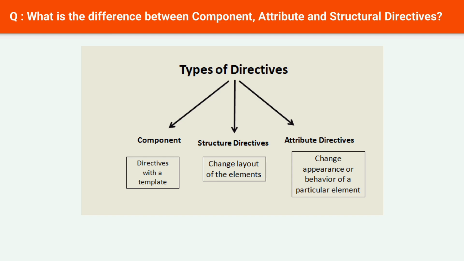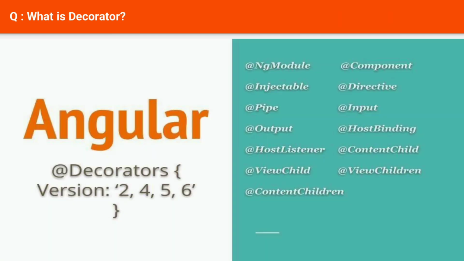Next question, what is decorator? Decorators are a feature in JavaScript introduced in the ES 2017 Harmony specification that allow developers to extend the functionality of existing classes. Angular uses decorators to provide metadata for various aspects of an application, such as components, directives, services, and modules. Decorators are functions that are applied to a class, method, or property to add additional functionality.